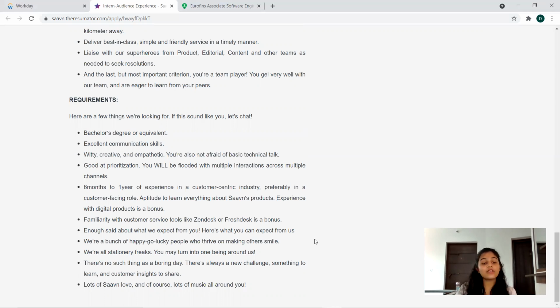Okay, so they have given the details like you can apply if you're from any batch or any graduation, anything. So not very specific. Now they have mentioned 6 months to 1 year of experience. That is, you must have undergone some internship in customer services or 1 year of experience, whatever it is, and even 0 years of experience can opt for this position, because they have clearly mentioned how you will be handling the work at Jio for this position and what skill requirements they are looking for. So if you can satisfy all those criteria, then the experience criteria is not a problem at all.